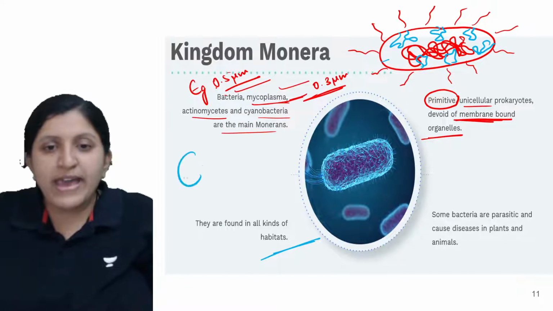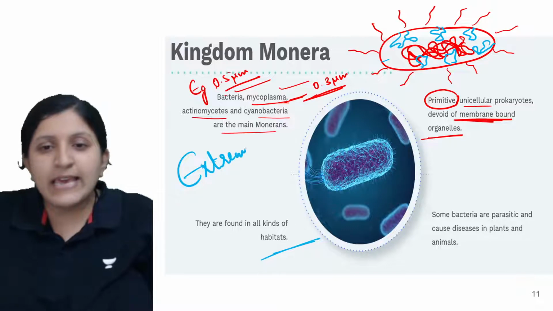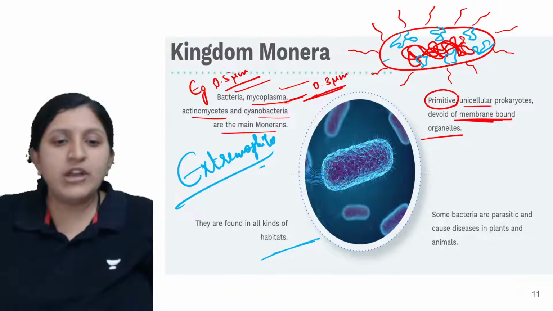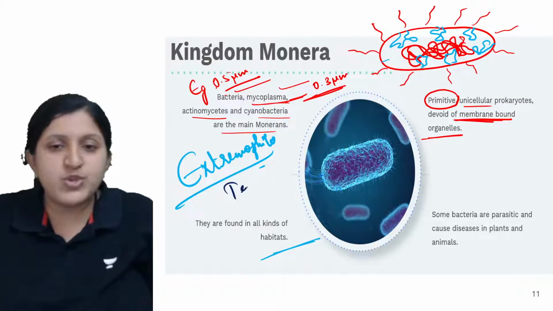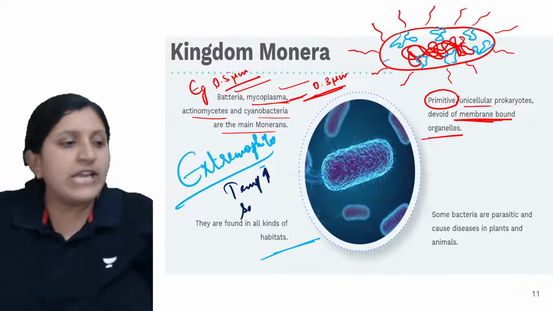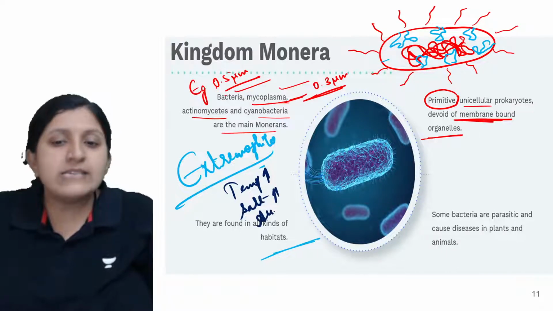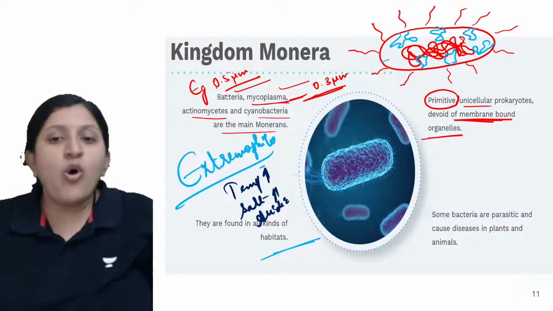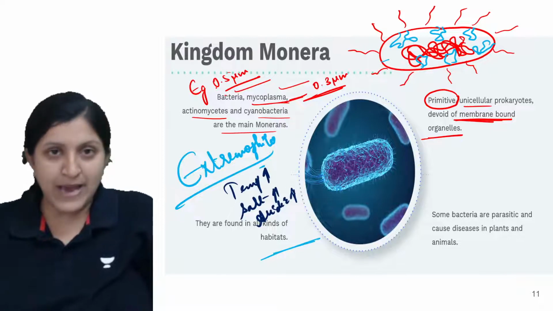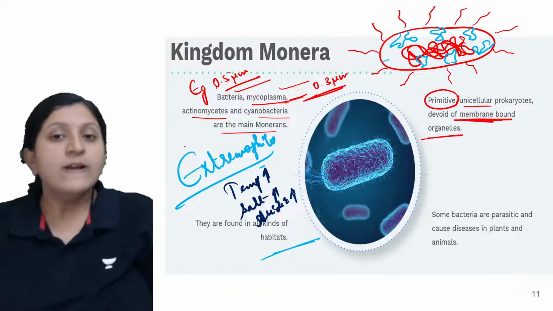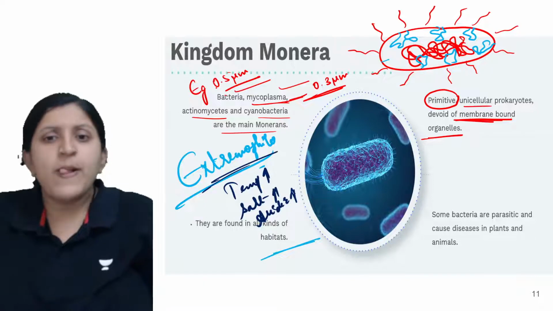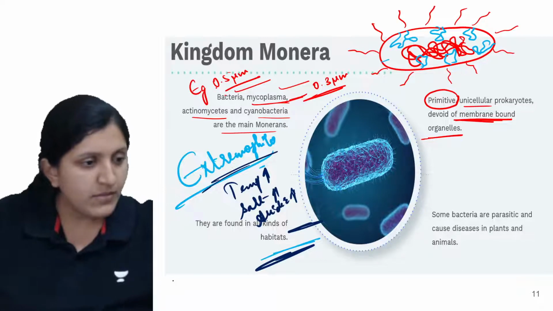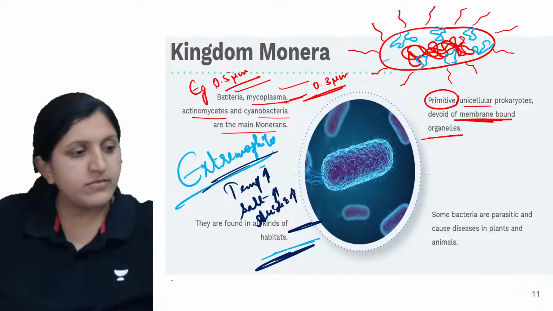So extremophiles can tolerate extreme conditions. What extreme conditions? Let's say the temperature is too high, or a salty concentration is there, or the acidic concentration is too high surrounding them. In all these conditions, this bacteria is still able to survive. So that is the extremophile condition, where they are found in all kinds of habitats.